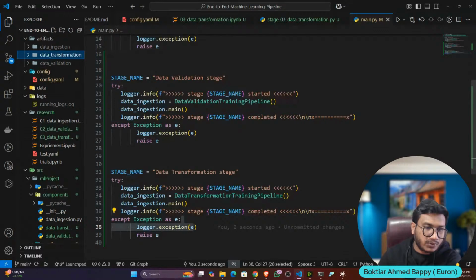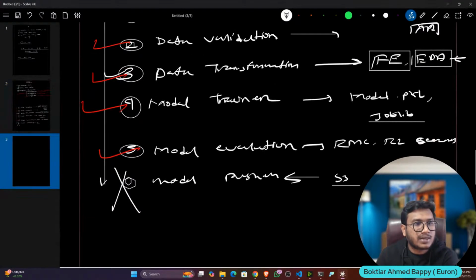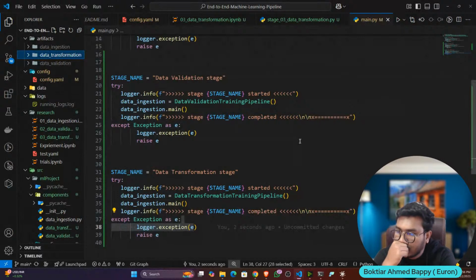We only have two more components left. Okay, model trainer and evaluation. I think it will take 10 to 20 more minutes.